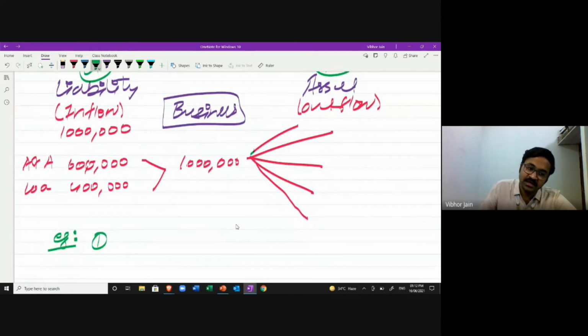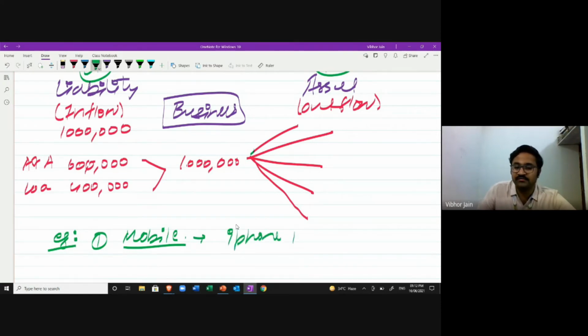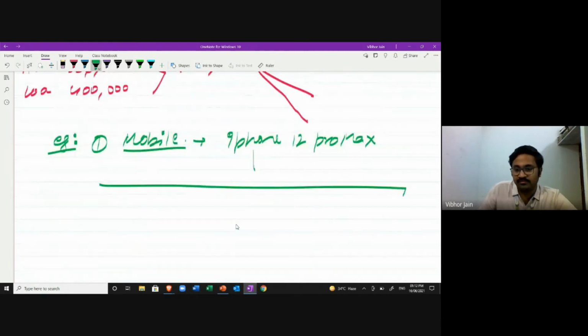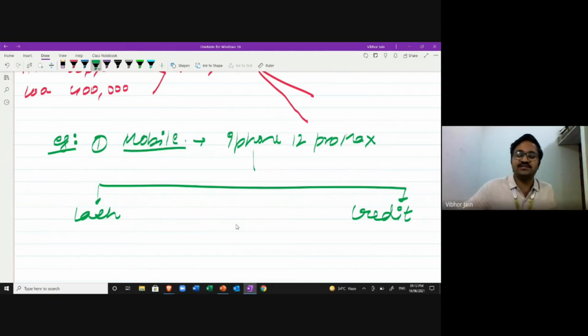For example, let's say I need to purchase a mobile phone for my business. So I purchase an iPhone 12 Pro Max, whatever. Now there are two ways I can purchase a mobile phone. One, I can purchase on cash, and the other, I will purchase on credit. I'm taking this example to explain the accounting equation and how it is maintained in all the entries, all the transactions, all the events. So I'm taking a very small example of a mobile phone.